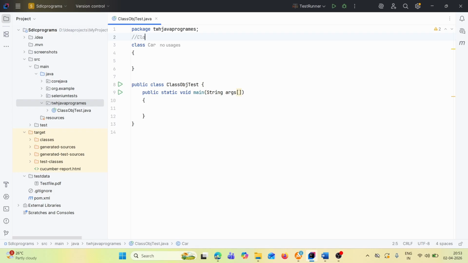Okay, class Car. Let's create one set of attributes. Let's say these are variables.